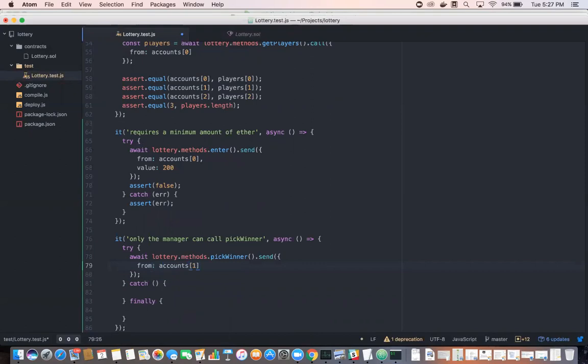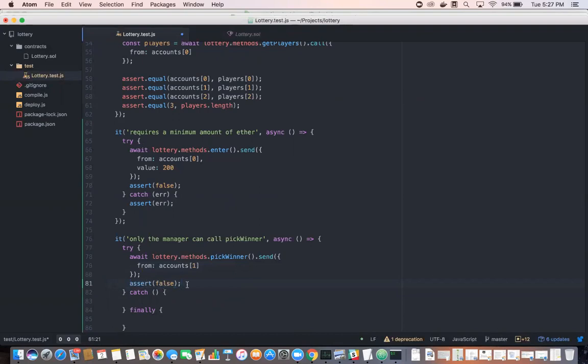Now immediately after that, I can attempt to assert false, just like I did before. And so down here, I do assert false, okay? And the entire purpose of assert false is that if I get to that line of code, automatically fail the test no matter what.